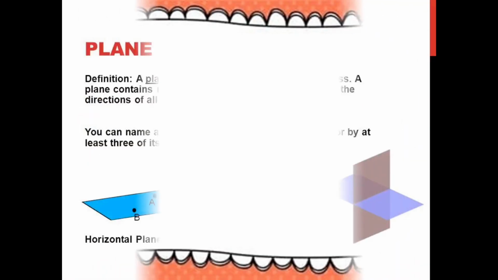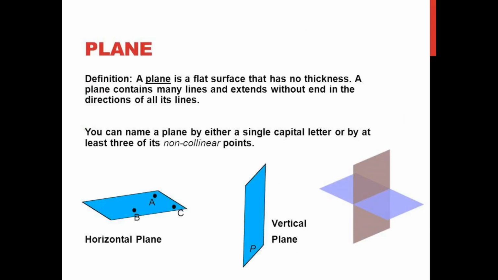So, what is a plane? A plane is a flat surface that has no thickness. It contains many lines and extends without end in the direction of its lines. And you can name a plane by either a single capital letter or by at least three of its non-collinear points. You can see the examples shown here.